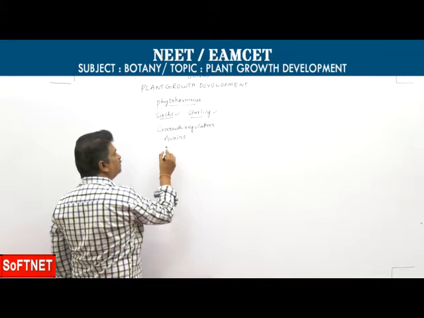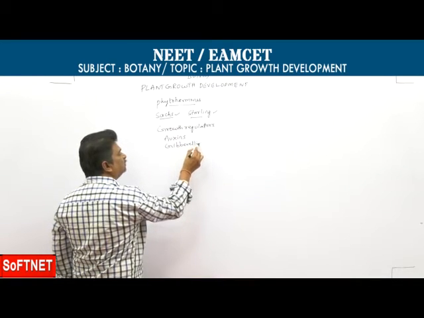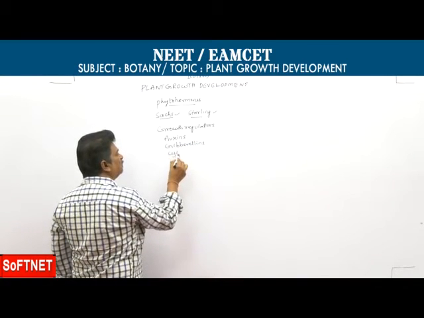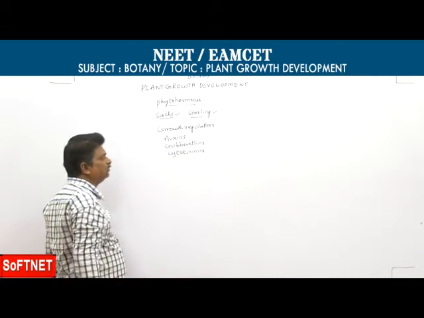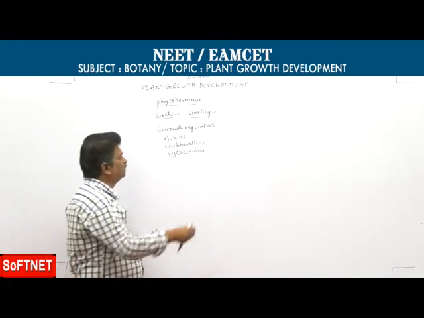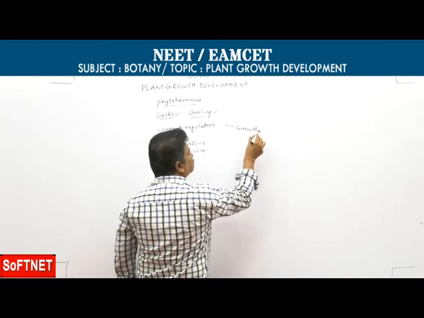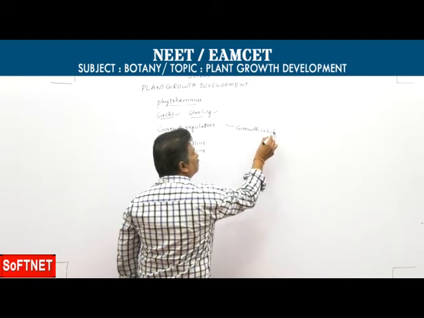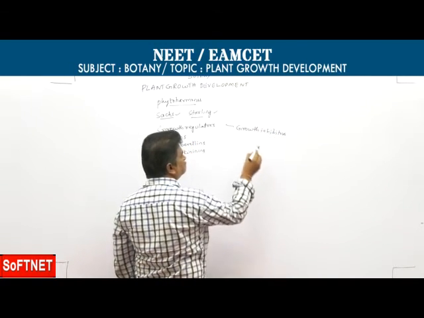These growth regulators are auxins, gibberellins and cytokinins. But some chemicals inhibit growth, so they are rightly called growth inhibitors.